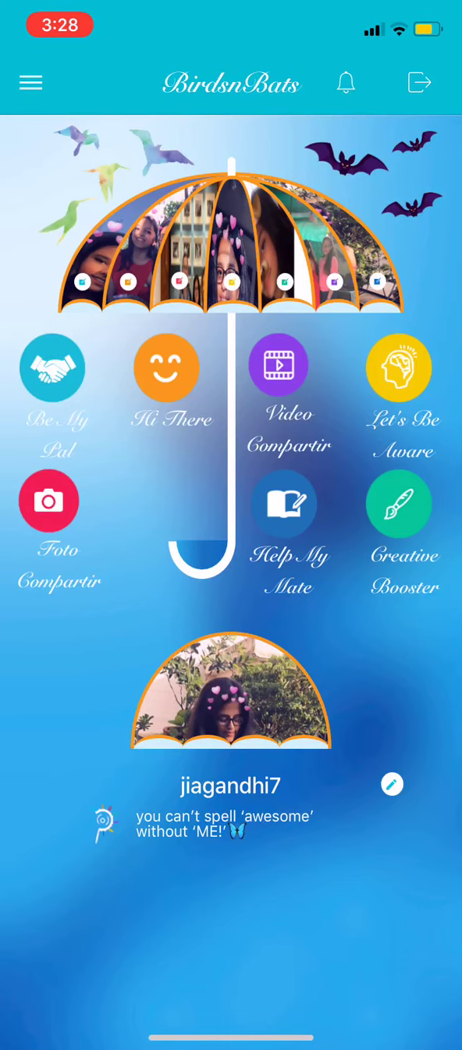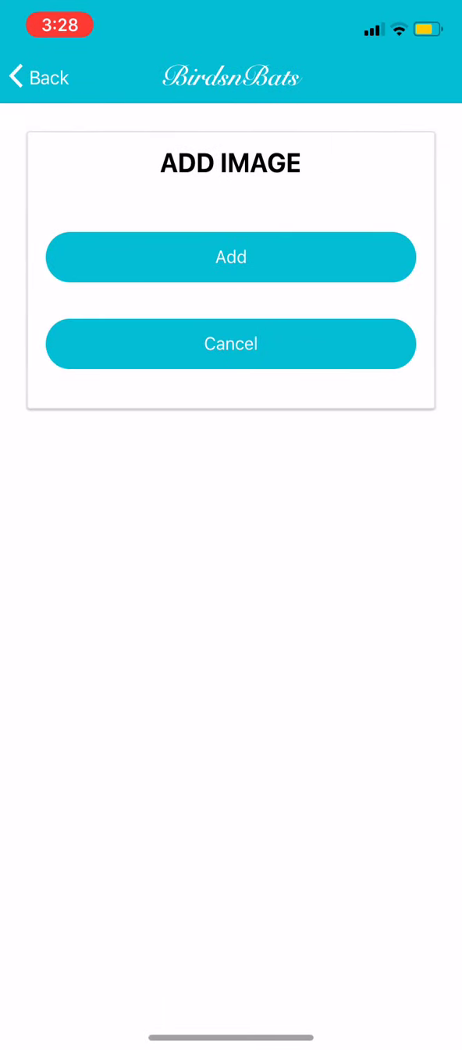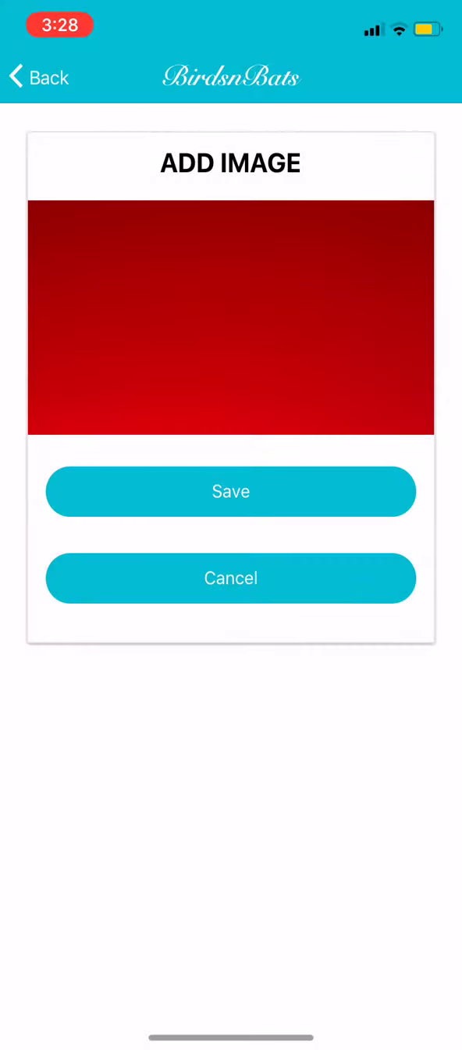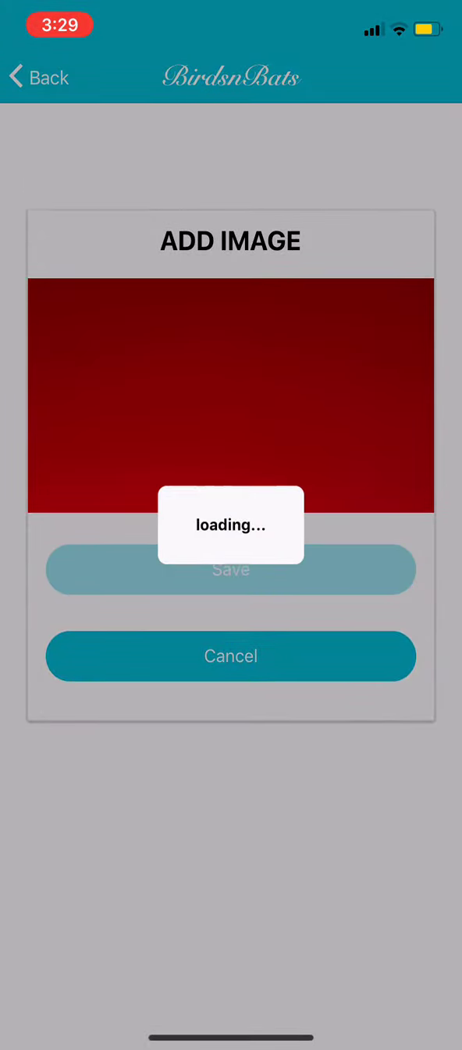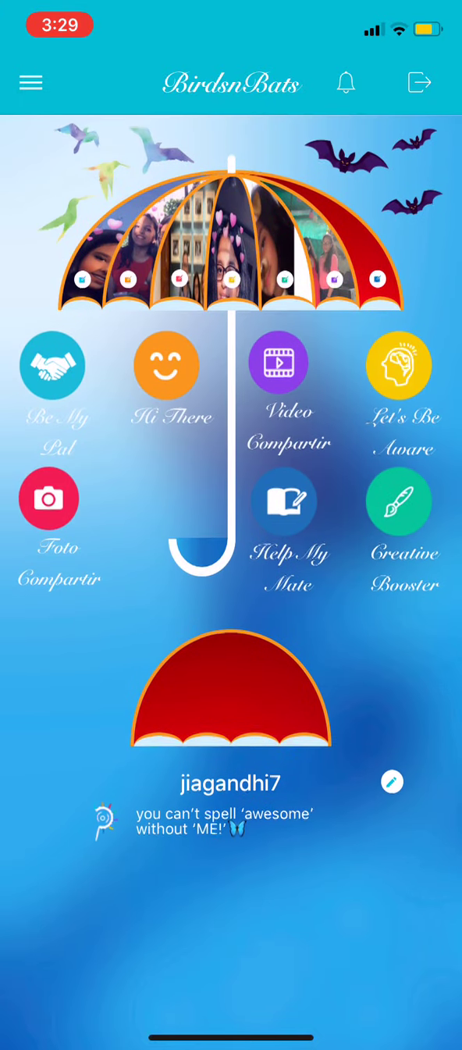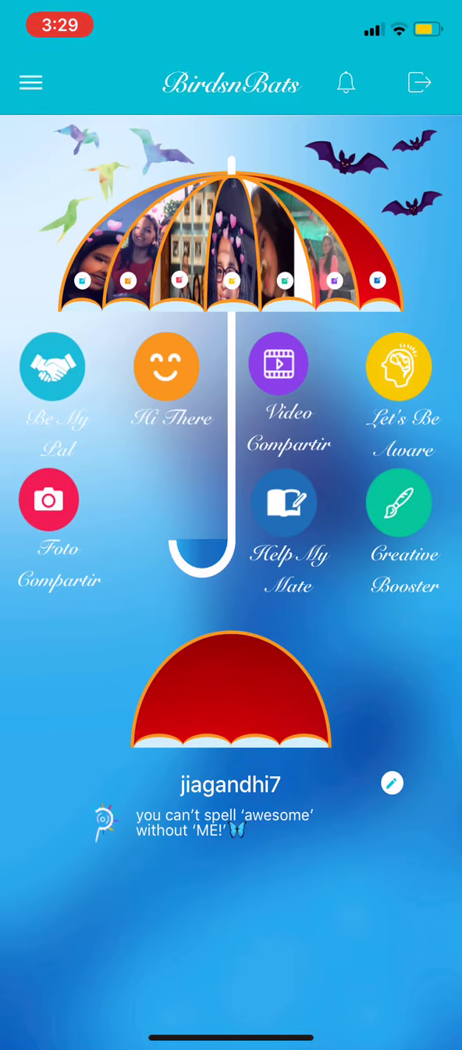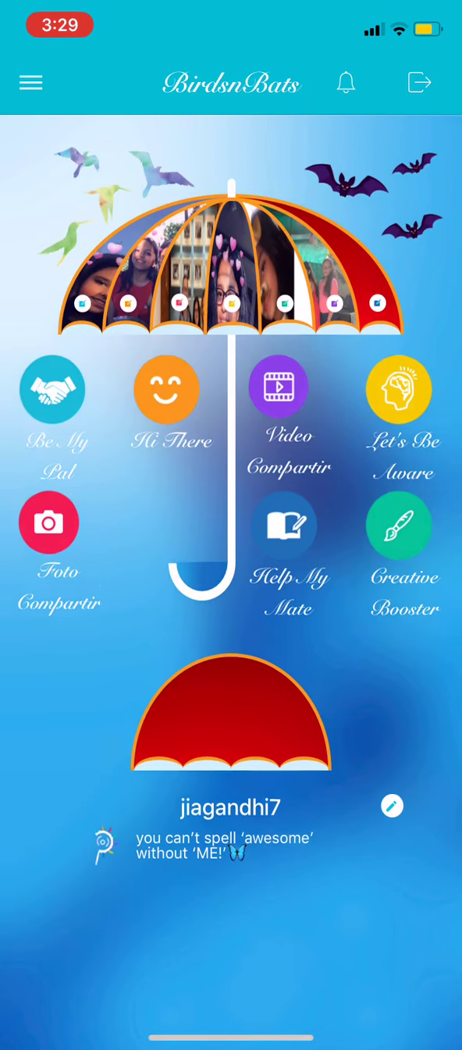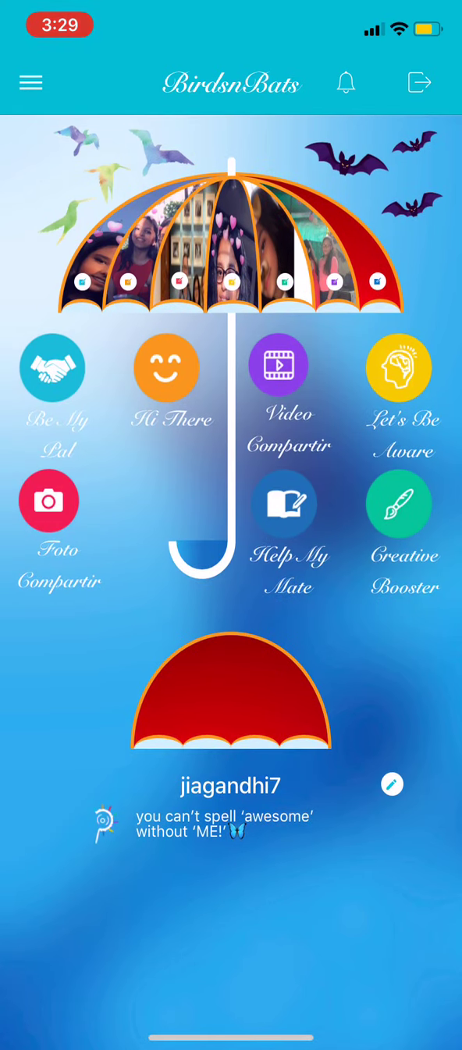For adding a photo, all you have to do is click on this white sign, add, click on camera, add any photo you want or from your gallery and just save and add it. Your 7th photo will also be shown as your profile photo.